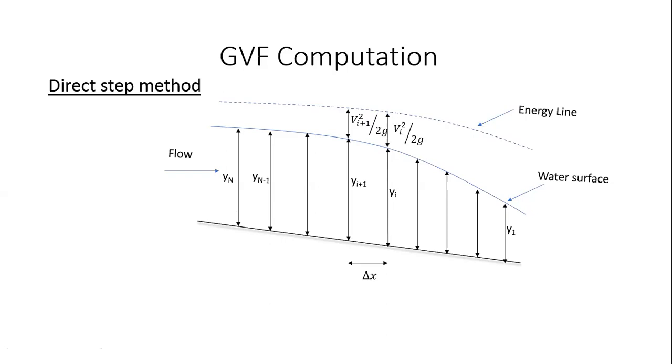So here, even when you look at the energy line, it'll have these components: the vi square by 2g, vi plus 1 square by 2g, when the depth is yi and yi plus 1. All of these will be used when we do this direct step method. The direct step method is just one of the popular methods to do this kind of computation with gradually varied flow profiles. There are many other methods available, but for this course, we will limit ourselves to only this direct step method. Okay, so this is the context in which I want you to understand this.